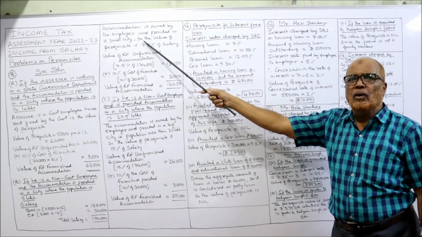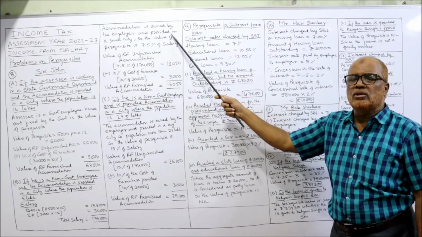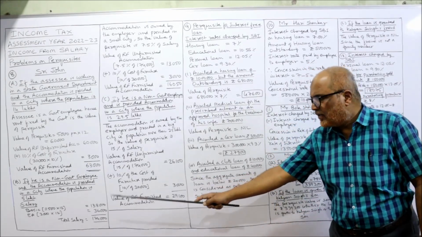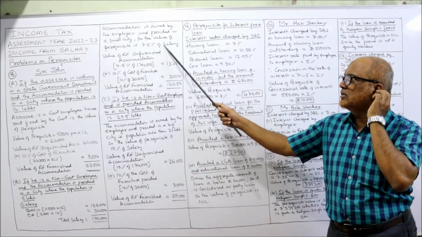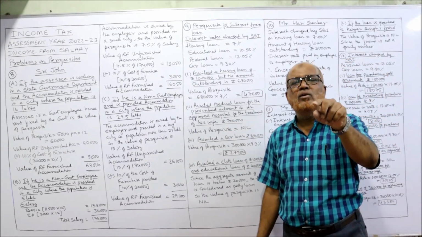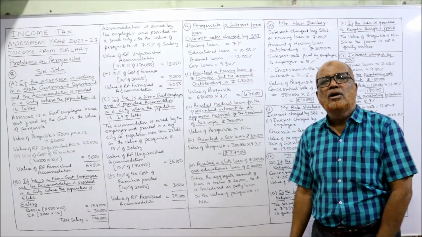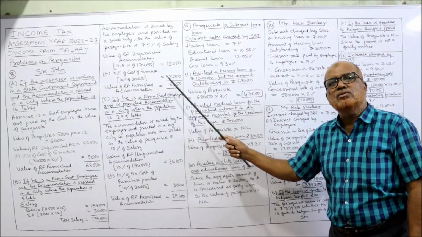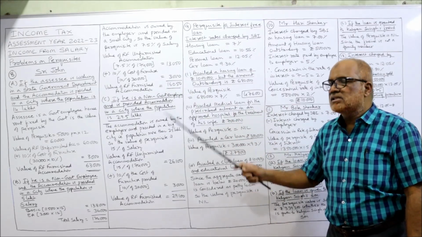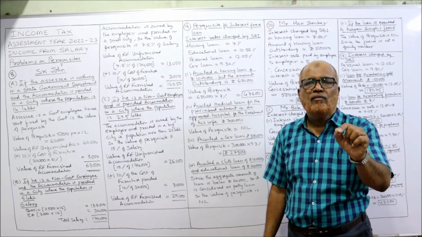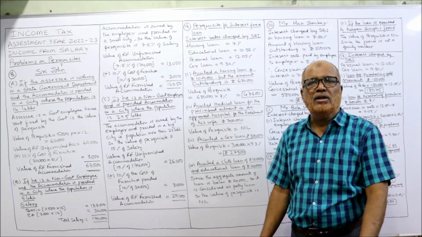Accommodation is owned by the employer and provided in a small city, so the value of the perquisite is 7.5% of salary. So 7.5% of 1,74,000, you will get 13,050. So 13,050 is the value of rent-free unfurnished accommodation. To this add 10% of the cost of furniture. 10% of 30,000 is 3,000. Take the total, 16,050. That is the value of rent-free furnished accommodation.